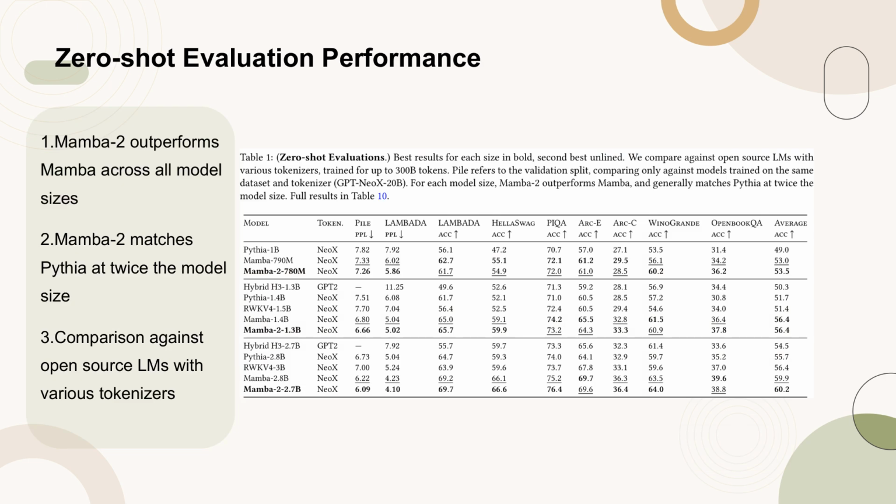Table 1 presents the zero-shot evaluation results of Mamba 2 models across various sizes, comparing them against open-source language models with different tokenizers. The table highlights that Mamba 2 consistently outperforms Mamba, and it generally matches the performance of Pythia models that are twice its size. The evaluations are conducted on the Pile validation split, focusing on models trained with the same dataset and tokenizer as GPT-NeoX-20B. Detailed results are available in Table 10.